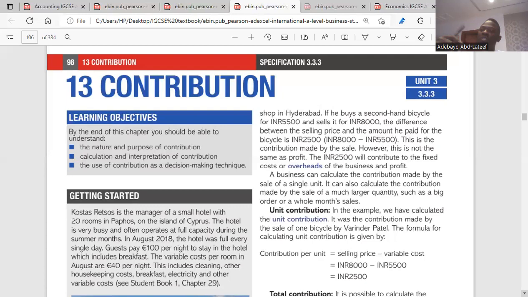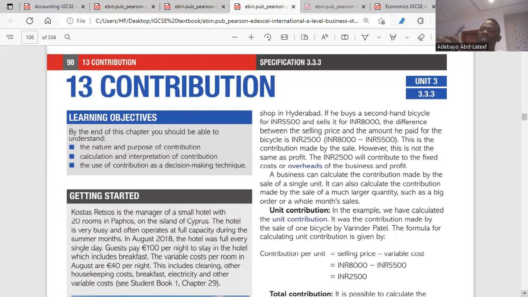The variable cost per unit multiplied by the 100 units. Do you get the difference here? You have the 100 units sold. So to get your total revenue, it will be P multiplied by Q. That means the selling price is 15, multiplied by the quantity sold, which is 100 units. That's for total revenue. Then for your total variable cost, it is your variable cost per unit multiplied by the same units sold. So if your variable cost per unit is 10, multiplied by 100, that is your total variable cost.